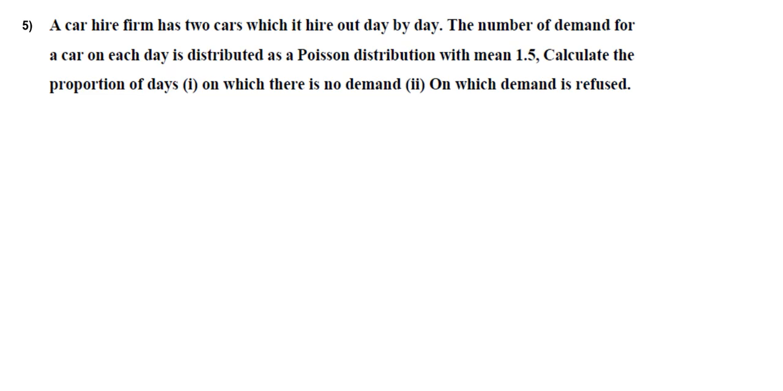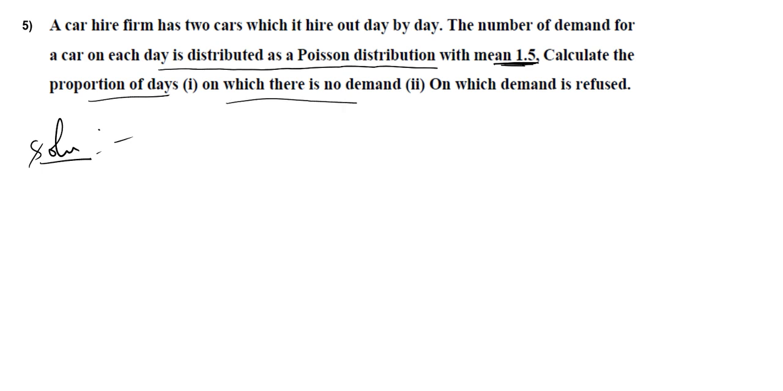Next, here, fifth question. A car hire firm has two cars, which it hires out day by day. The number of demands for a car on each day is distributed as a Poisson distribution. They clearly mentioned Poisson, so we have to use the Poisson distribution function itself with the mean 1.5. So mean is given directly here, m is 1.5. Calculate the proportion of days on which there is no demand, and on which demand is refused.